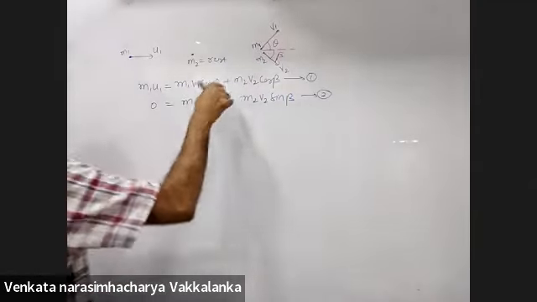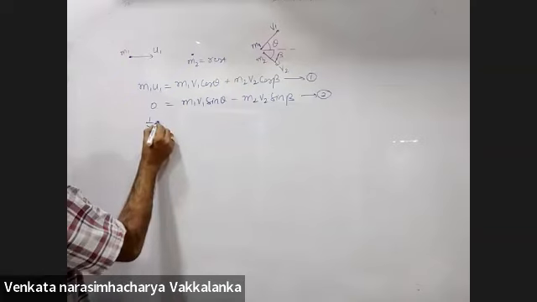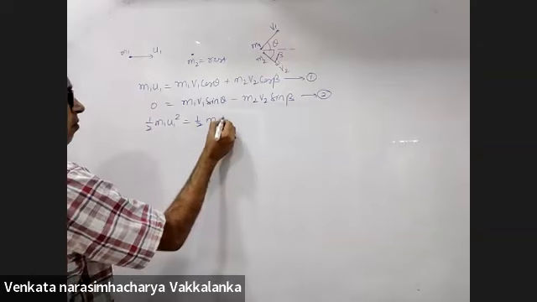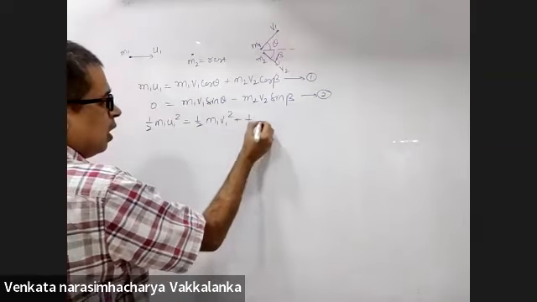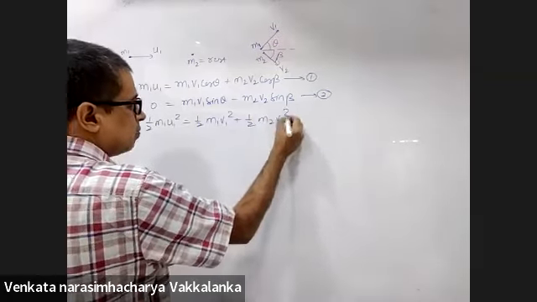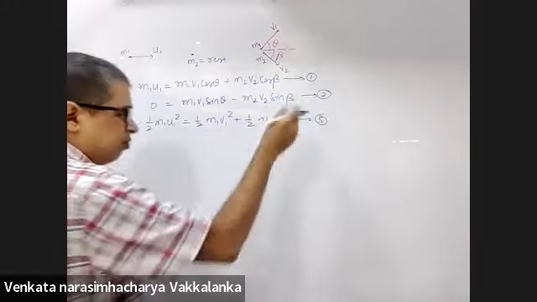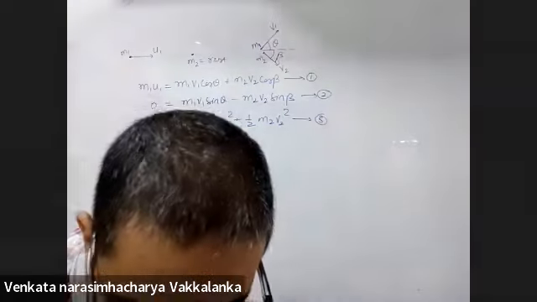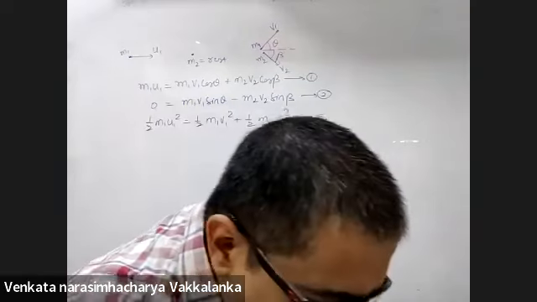You told me it is a perfectly elastic collision. Half m1 u1 square is equal to half m1 v1 square plus half m2 v2 square. The whole game is about simplifying the three equations. That's all. So we can also use the e equation, the coefficient of restitution.